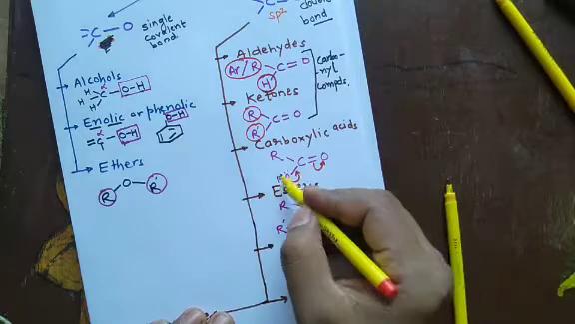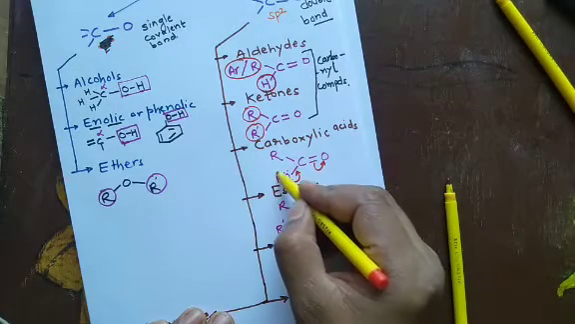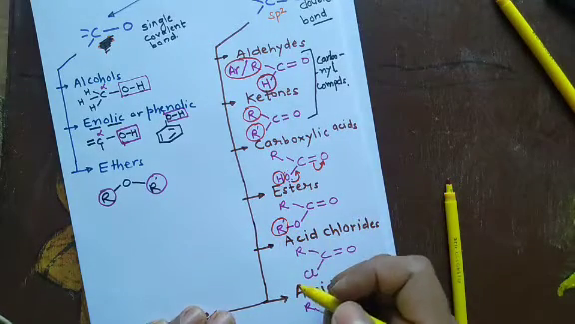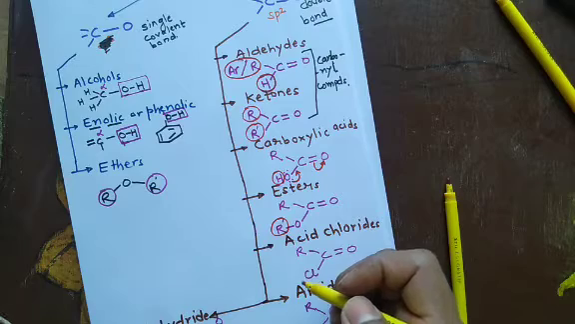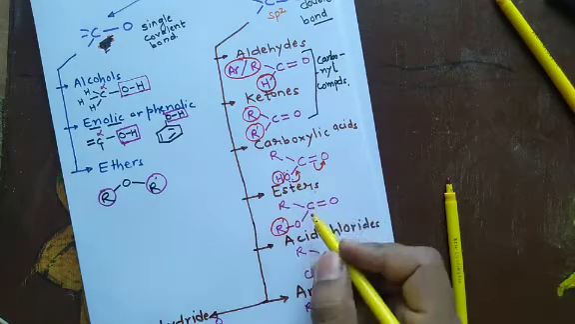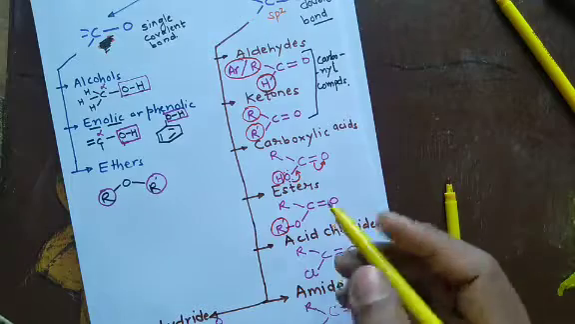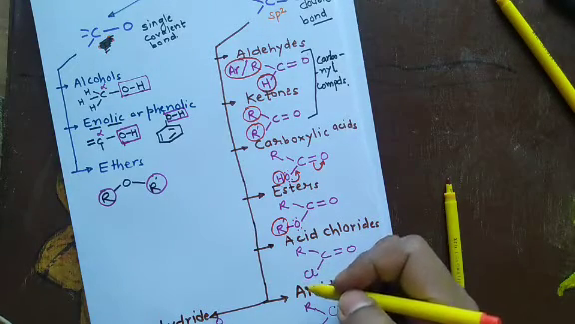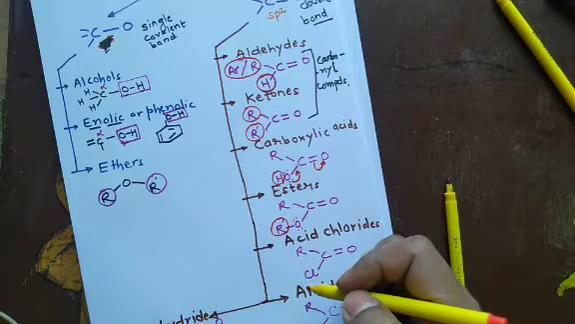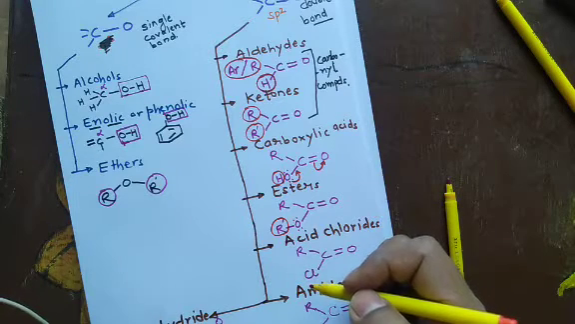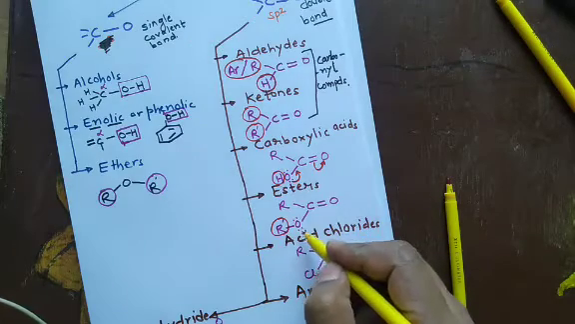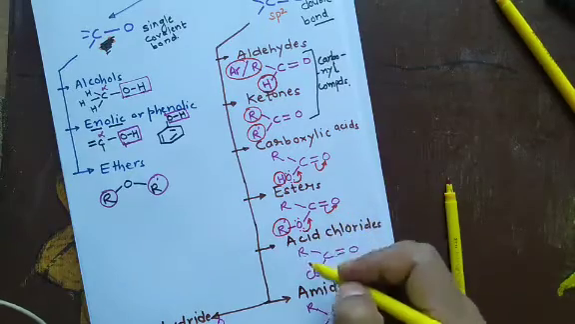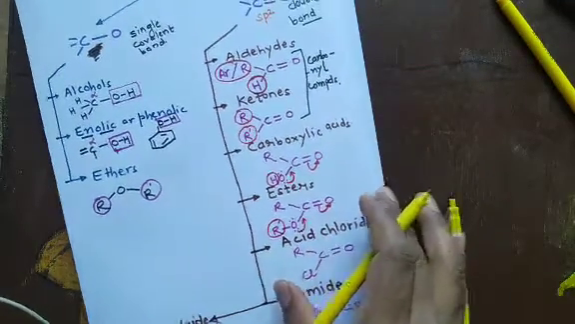Similarly, esters: if the H atom of this OH is replaced by R dash group, R dash is alkyl, aryl or any other group but not hydrogen, then it is known as esters. Esters are a group of compounds. They have a very characteristic smell or fragrance. They are used as artificial flavors. Again, because this lone pair is in conjugation with the C double bond O, the properties will be different from carbonyl compounds.